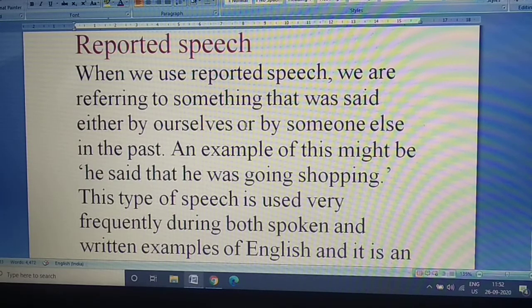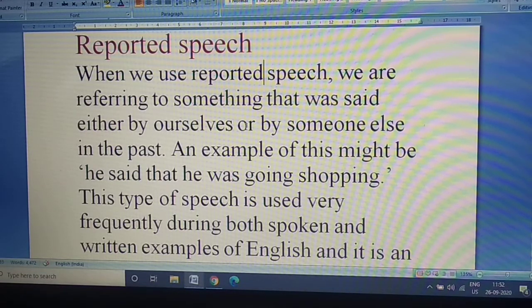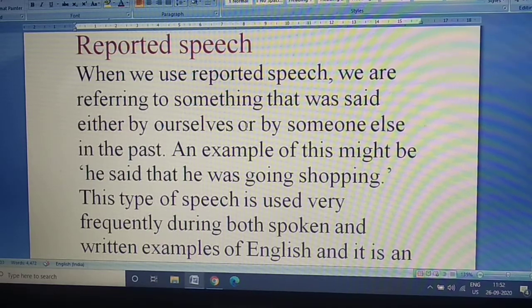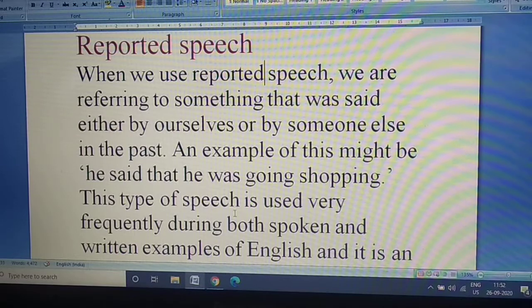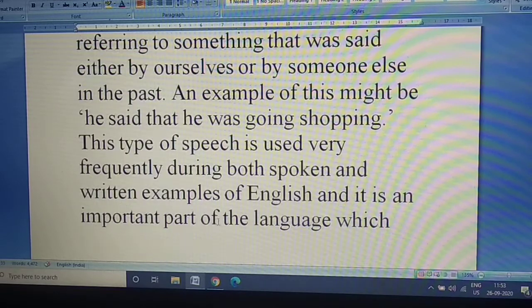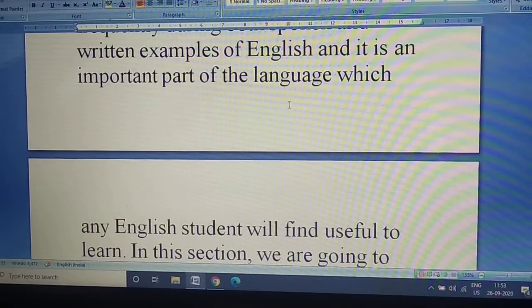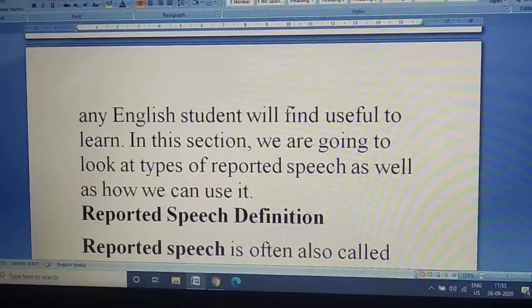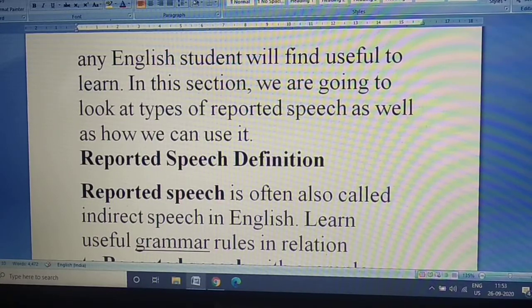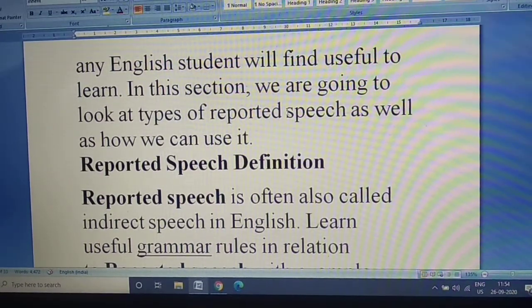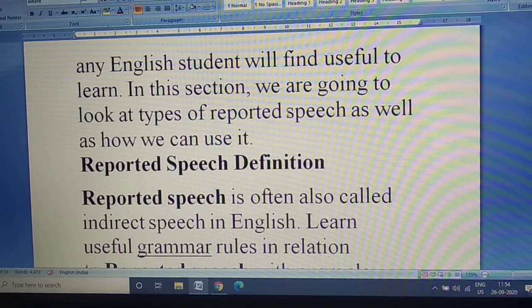You must have heard of direct speech, indirect speech. Yes, that is the one we are talking about. When we use reported speech, we are referring to something that was said either by ourselves or by someone else in the past. An example of this might be, he said that he was going shopping. This type of speech is used very frequently during both spoken and written examples of English, and it is an important part of language which any English student will find useful to learn.